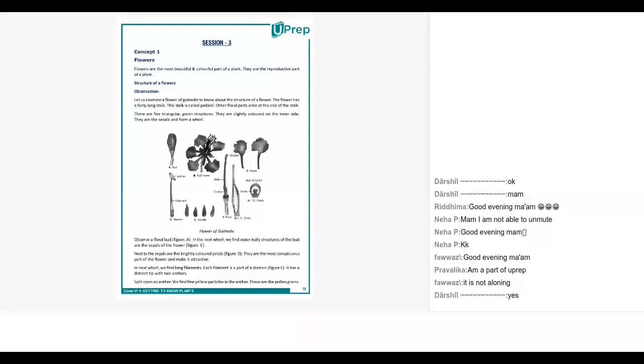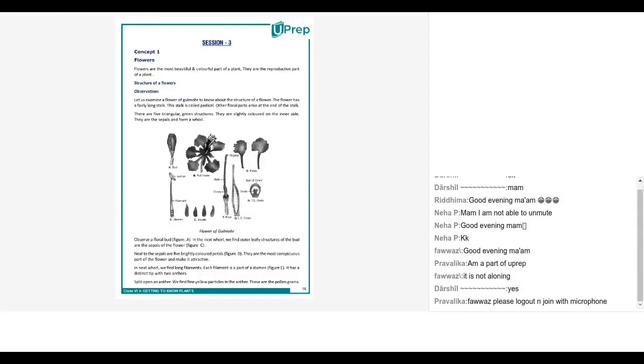Flowers are the most beautiful and colorful part of a plant. They are the reproductive part of a plant. Structure of a flower. Observation. Let us examine a flower of Gulmohar to know about the structure of a flower.